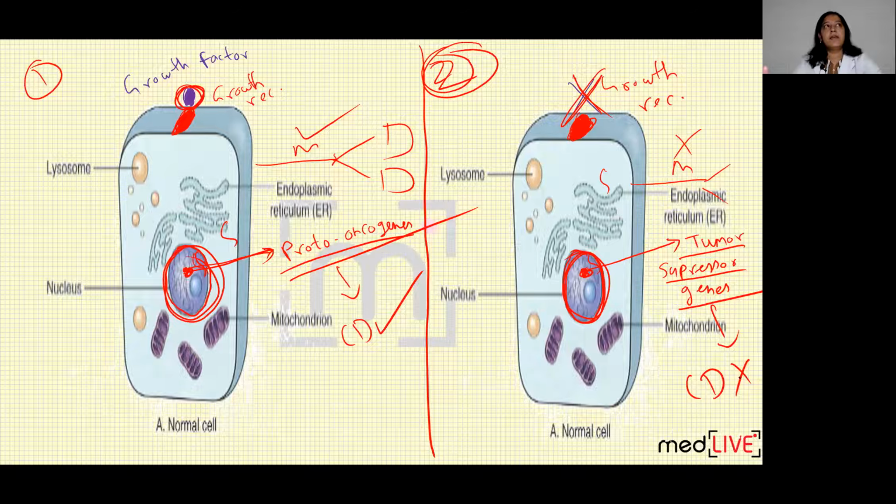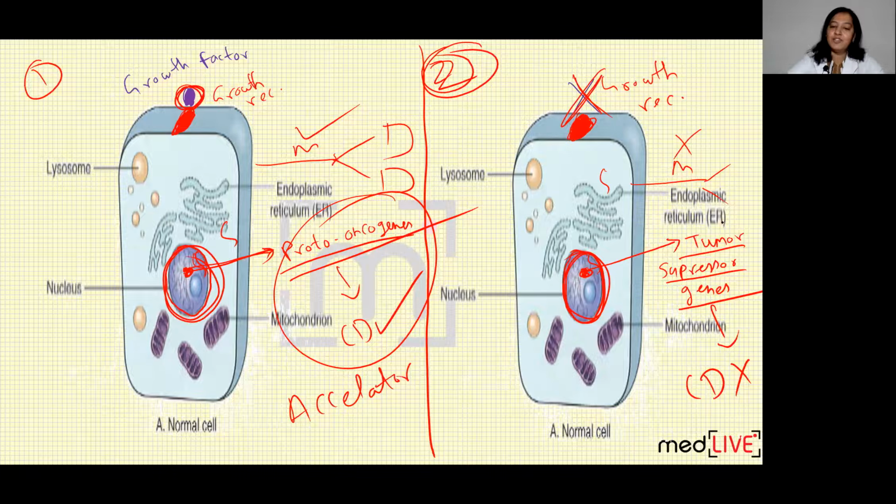To understand it more clearly, just take an example. If you are driving a car or any vehicle, there are 2 things in it: an accelerator and a brake. Whenever you want to increase the speed, you use the accelerator, and whenever you want to decrease the speed, you apply the brake. So a balance of the 2 will give you a regulated speed. In this, the proto-oncogenes are like accelerators in the car, and tumor suppressor genes are like brakes in the car. So normally, whenever speed has to be increased, that is, cell division has to occur, the body applies the accelerator.